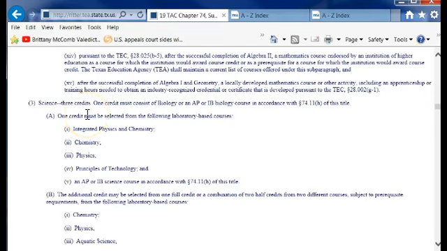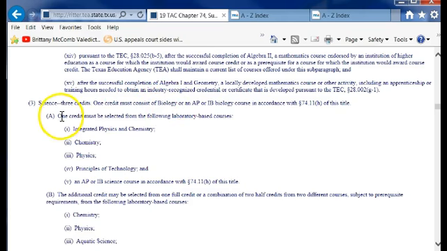And it says that all students must have one credit that consists of biology or an AP or IB biology, according to 74.11H, which is back up in the next section. And then one credit must be selected from the following lab-based courses. So let's talk about the basic rules. Every kid needs to have a biology credit that is a solid one credit in biology.